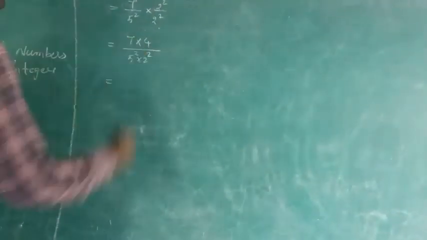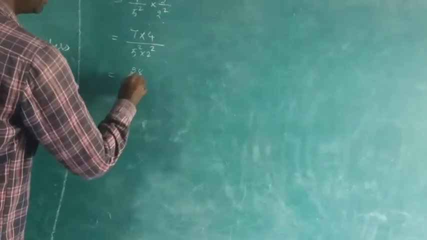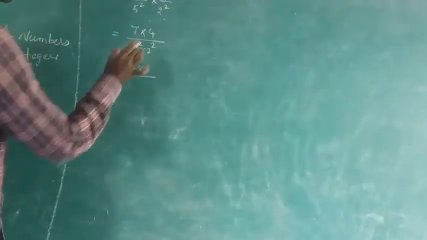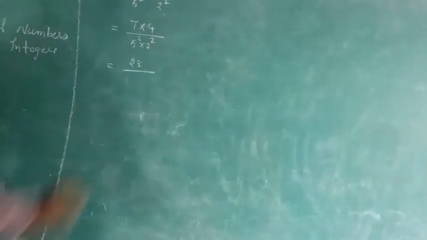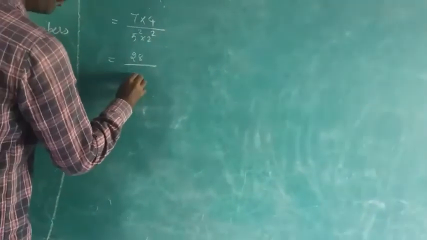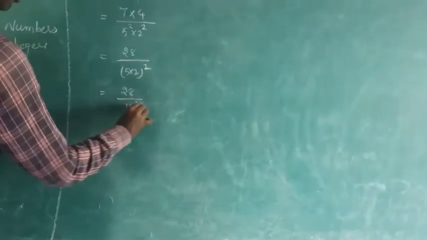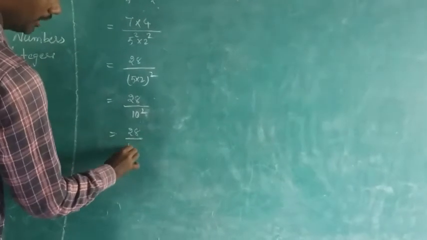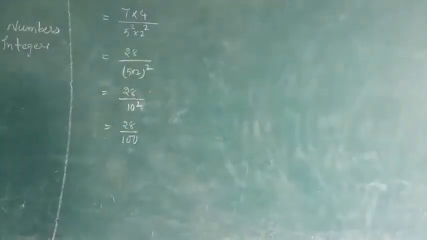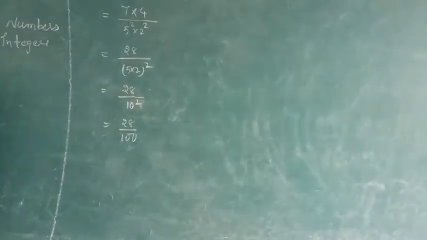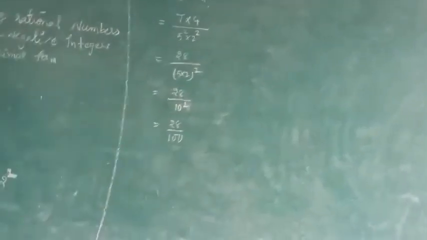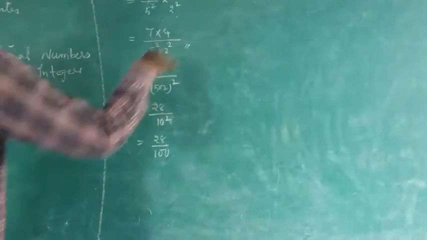What is the value of 7 fours? 28 by, see here one exponent law: powers are the same, so we can multiply the bases. So you can write 5 into 2, whole square. Then here is 28, and this you can write as 10 square. How can you write 10 square? 28 by 100. What did the question say? You need to write in the form 2 to the power of n into 5 to the power of m. I have written it here, up to here is completed.